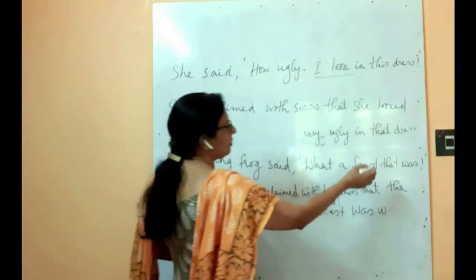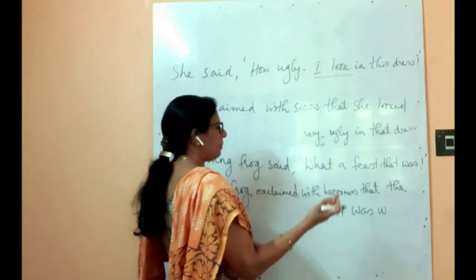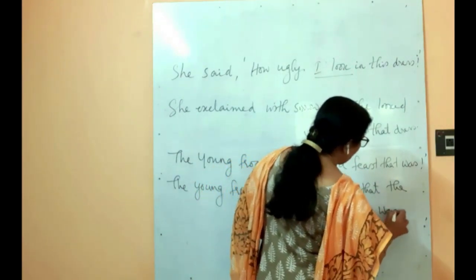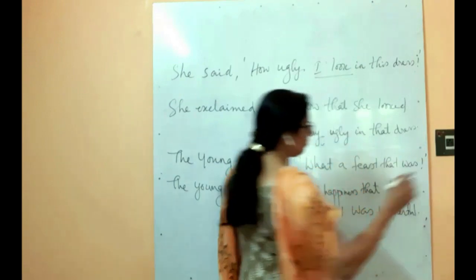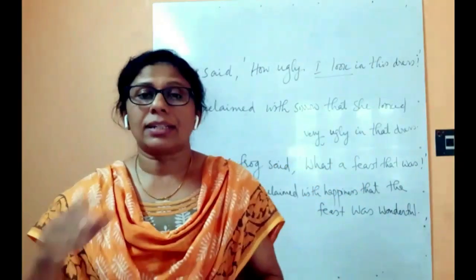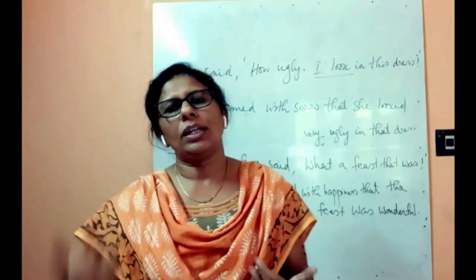Since only "what a feast that was" is given, you can add the adjective. Okay, the feast was wonderful. Okay, so this is how we will convert exclamatory sentences from direct to indirect speech.